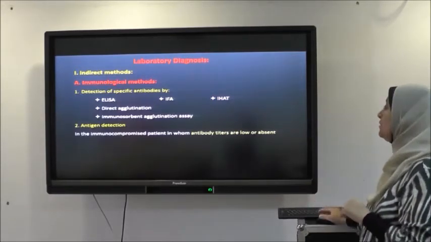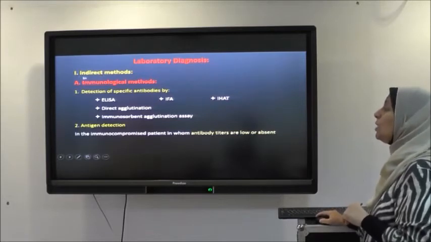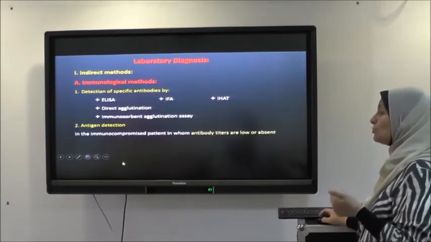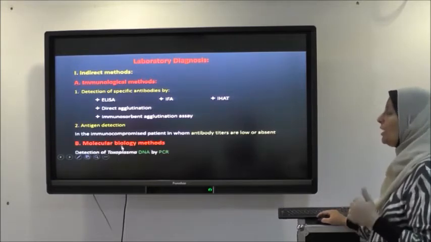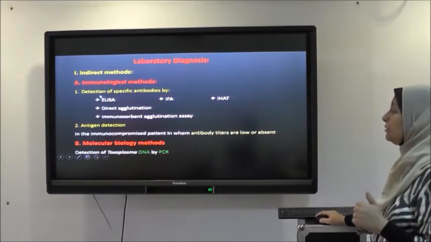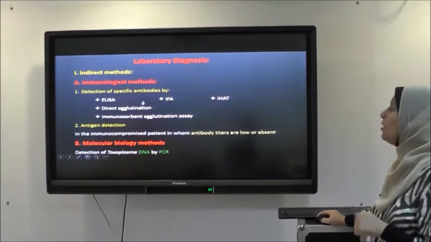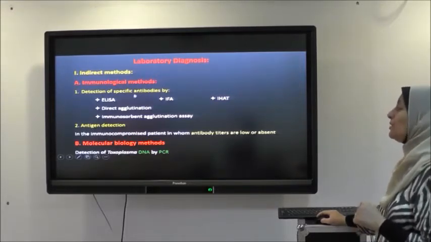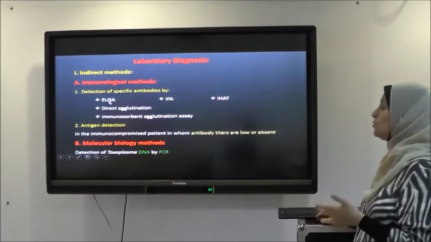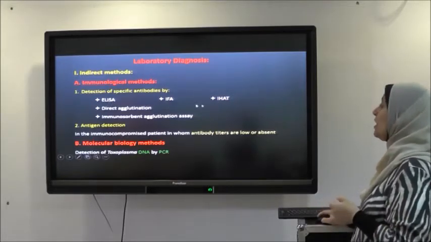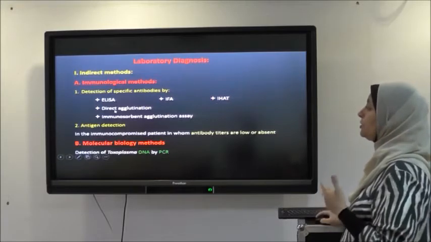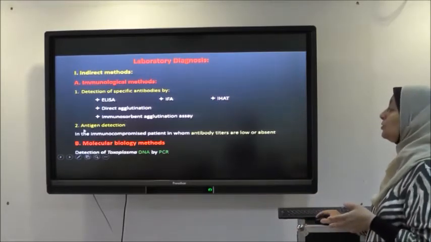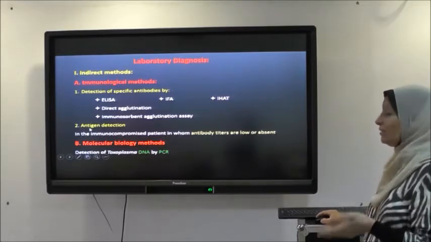So in the laboratory diagnosis, we depend mainly on the indirect method, whether an immunological method or a molecular biological method. In the immunological method, we either detect antibodies against toxoplasma or detect the antigen of toxoplasma. The antibody can be detected by different techniques. The most common are ELISA and immunofluorescence. Others are indirect agglutination and immunosorbent agglutination assay. Antigen detection can also be done by different techniques.